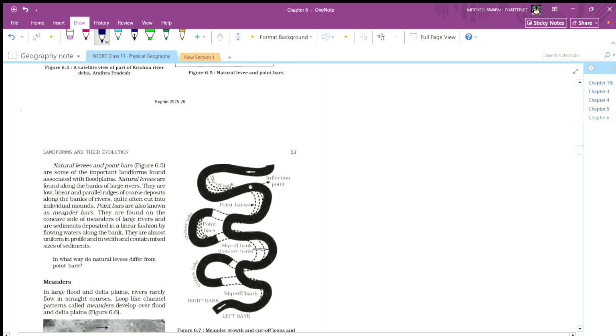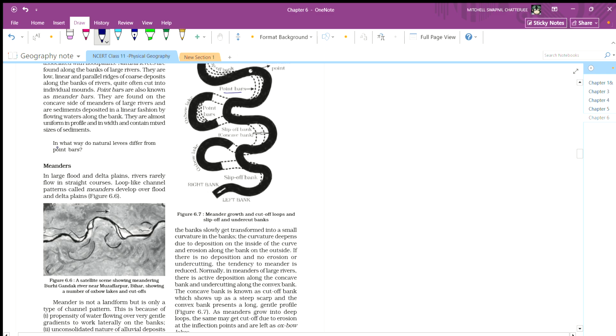Point bars, also known as meander bars, are found on the concave side of the meanders of large rivers. They are sediment deposited in a linear fashion by flowing water along the bank. They are almost uniform in profile and in width and contain mixed sizes of sediments. In what way do natural levees differ from point bars?